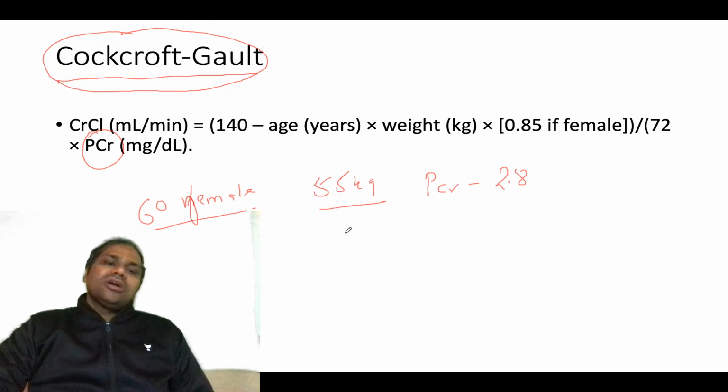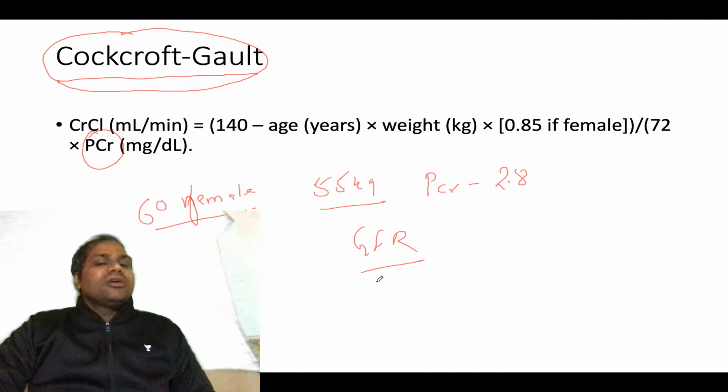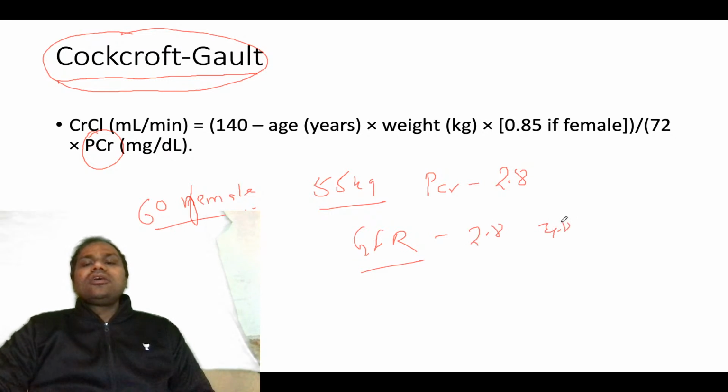So what will be the GFR of that patient? They will give you options like this.